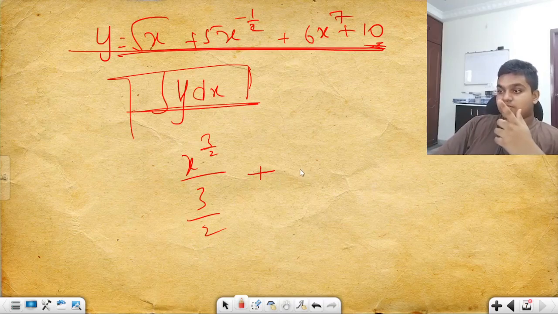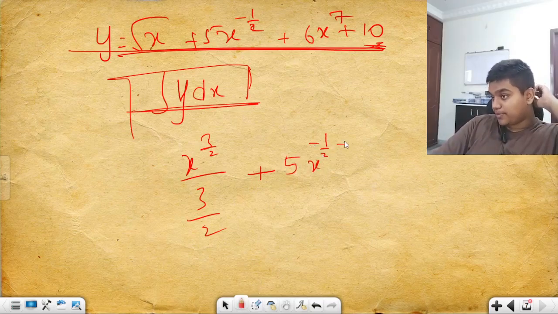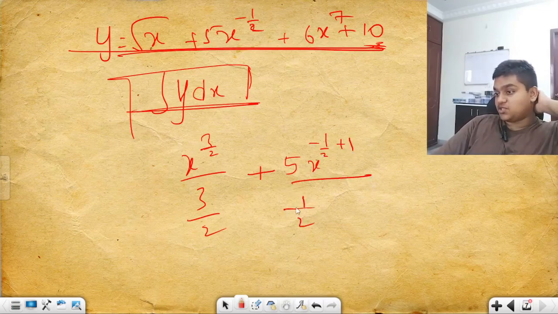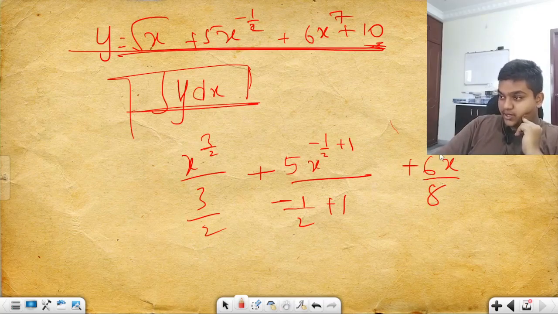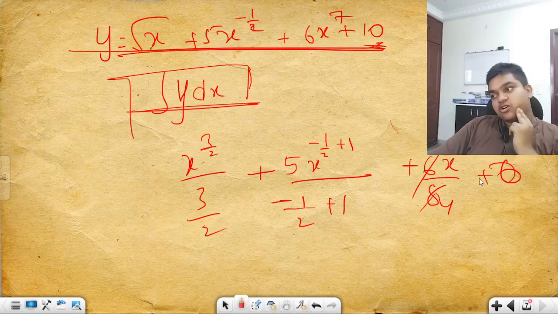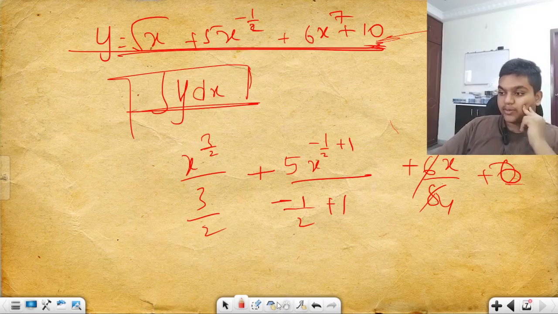Now you get here 5 x to the power minus half plus 1 by minus half plus 1. Plus it becomes 6x to the power 8 by 8, this becomes 3 by 4, plus 0. Integration of 10 is also 0, since there is no change in the constant, so you remain at 0.